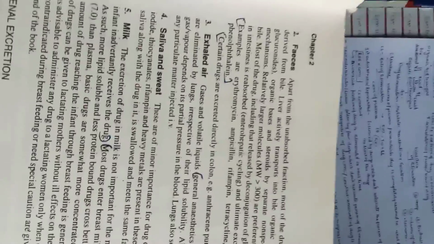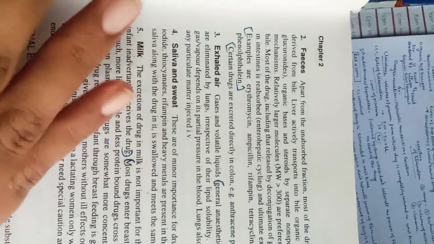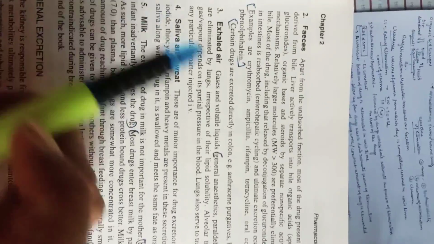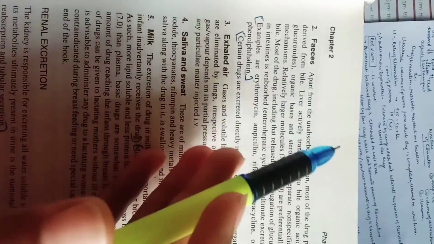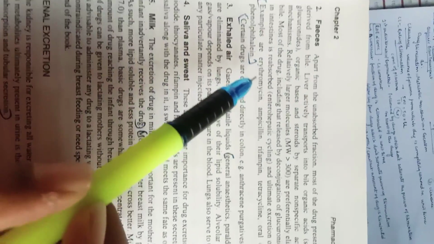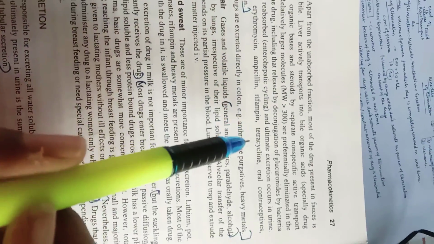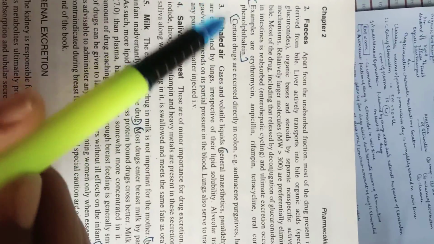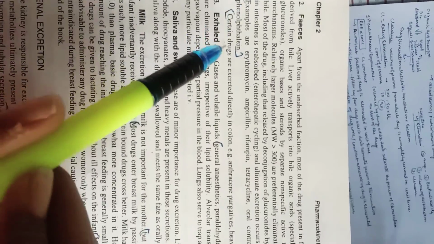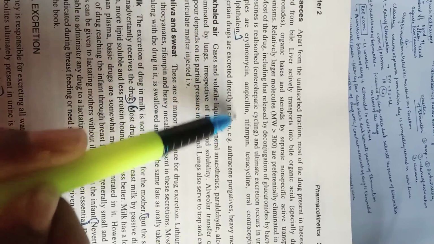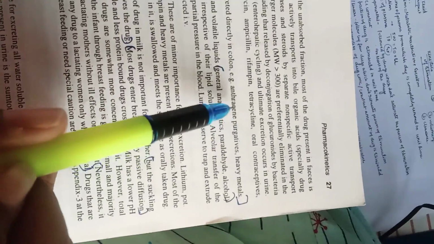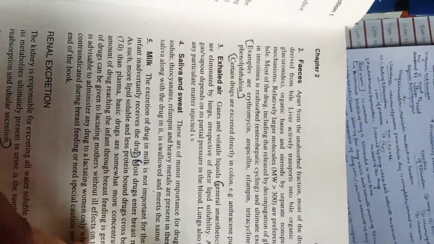One more thing: in feces, as we discussed just now, the drugs excreted in feces include erythromycin, ampicillin, rifampin, tetracycline, oral contraceptives, and also phenolphthalein. Remember that certain drugs are excreted directly from the colon, for example anthracene purgatives and heavy metals.